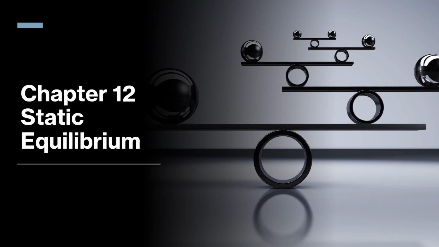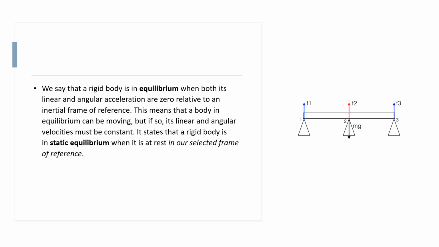Chapter 12: Static Equilibrium. We say that a rigid body is in equilibrium when both its linear and angular acceleration are zero relative to an inertial frame of reference. This means that a body in equilibrium can be moving, but if so, its linear and angular velocities must be constant. It is in static equilibrium when it is at rest in our selected frame of reference.